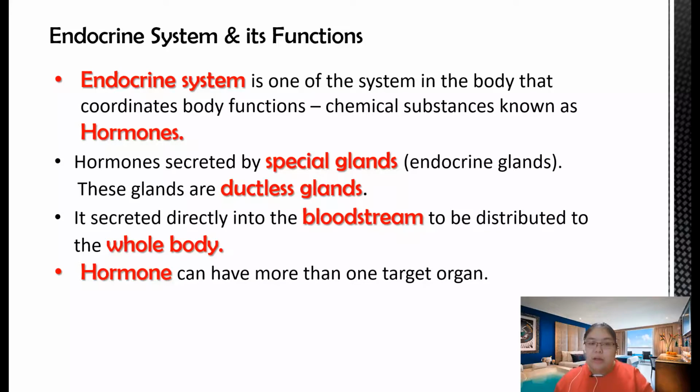How do they secrete the hormones? We see the following. They secrete directly into the bloodstream. After that, they distribute to the whole body. A hormone can have more than one target organ. That means it does not just go to one organ, it may go to other organs also.